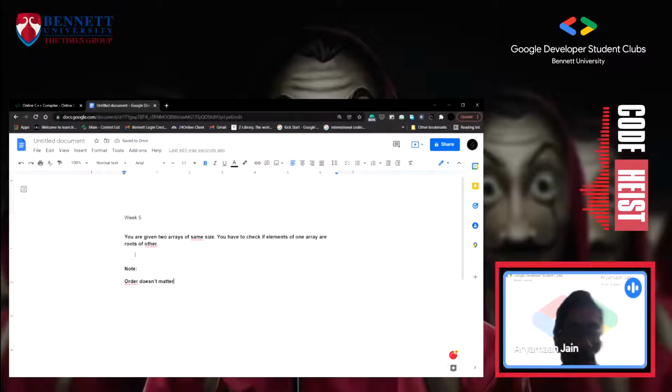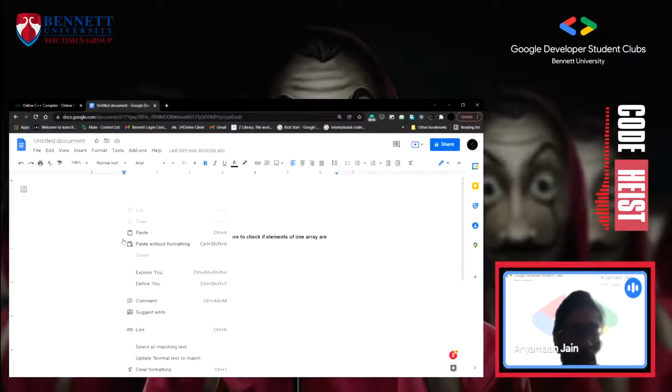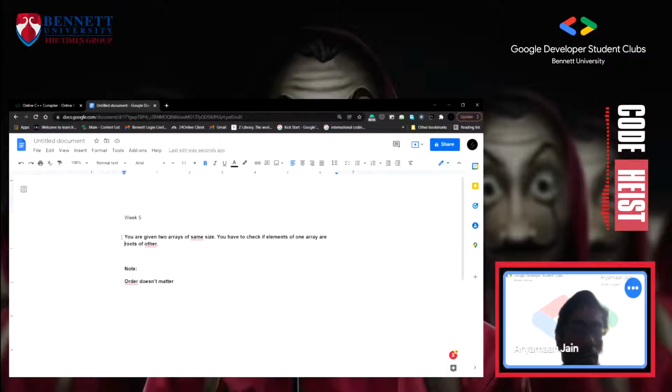So the division 2 and 3 questions are simple, so I won't code them. The leap year question is simple too. We just need to check it's divisible by 4, and it's not divisible by 100, but it can be divisible by 400. So that's the case, and that's how we can check the leap year. So let's start with the division 1 questions. I see there is no doubt. Okay, there is no doubt.